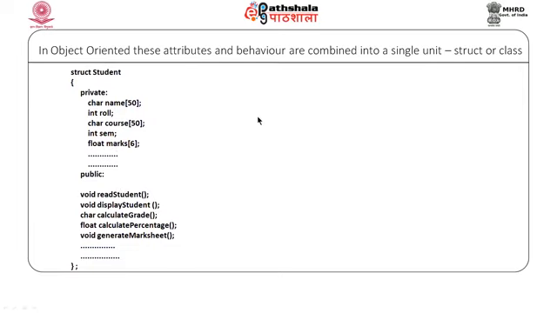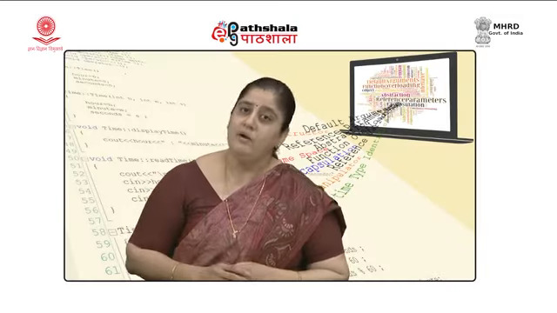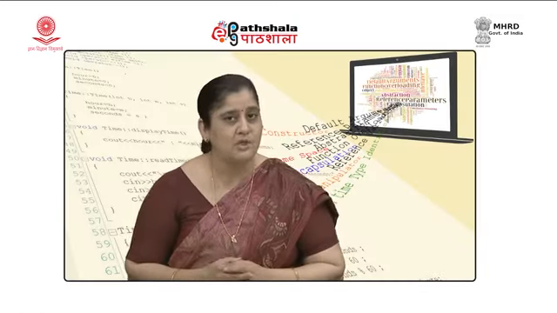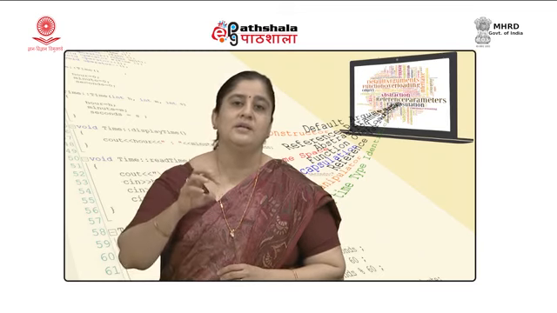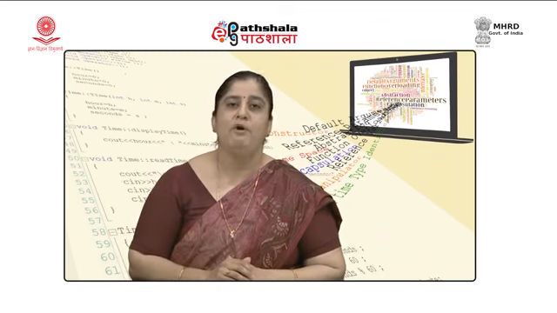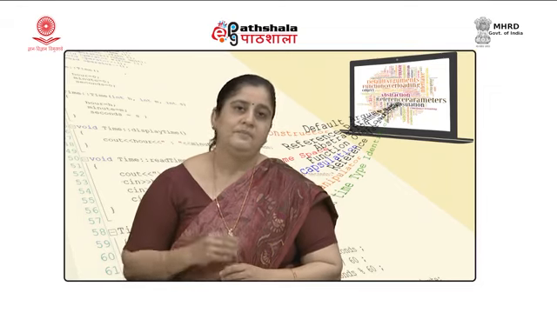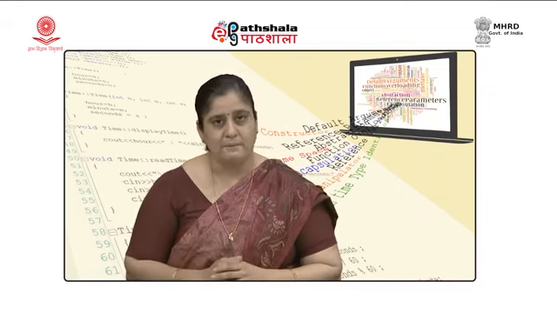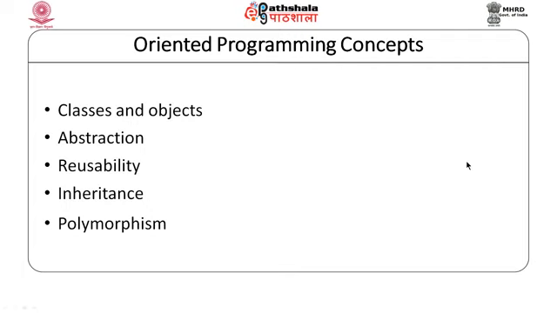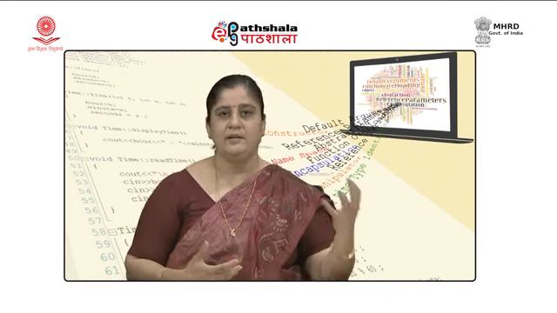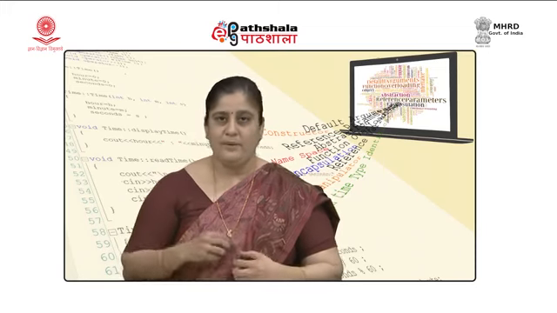If we identify a mark sheet, we will do the same thing for the mark sheet also. We will try to identify what attributes are needed to define a mark sheet and what kind of operations are required to be performed on the attributes of the mark sheet. So, basically if we look at it, in the procedure oriented paradigm, we started looking at the tasks that need to be performed, and once we identified the task, we identified the data that is needed for performing that particular task.